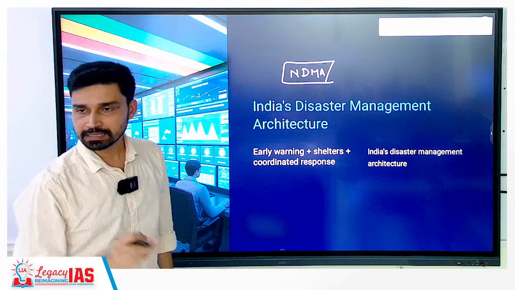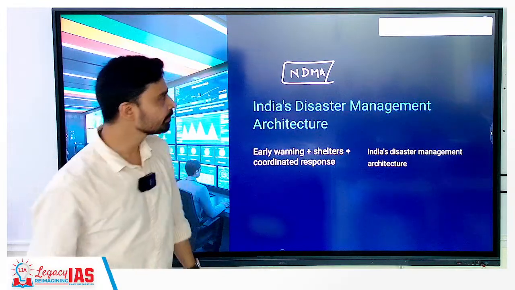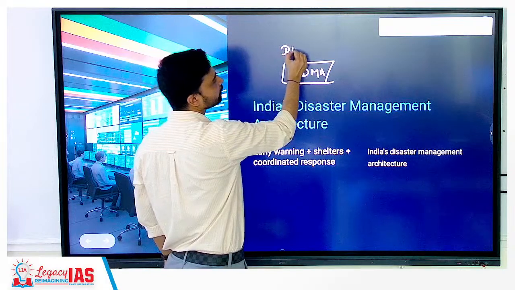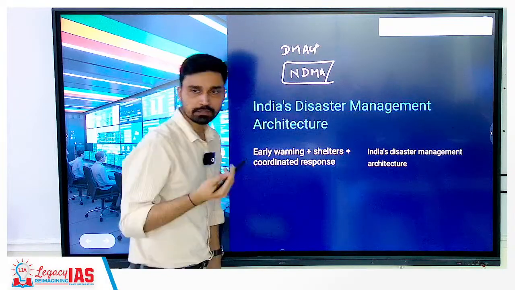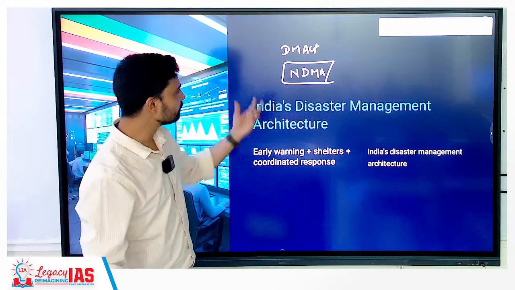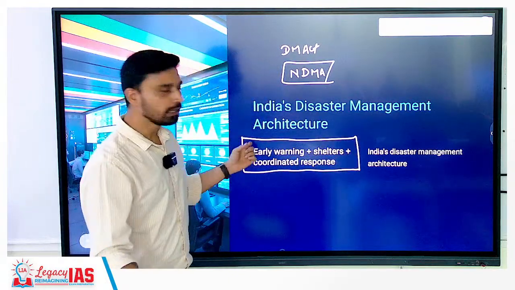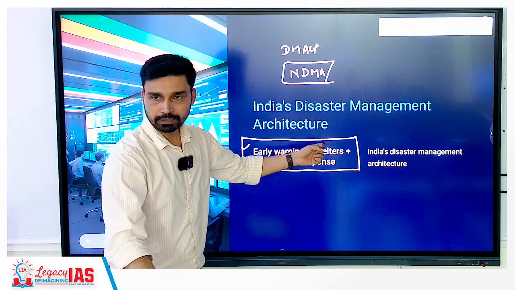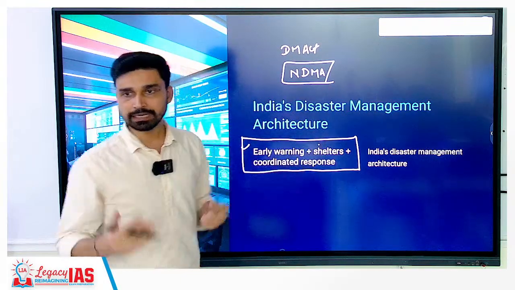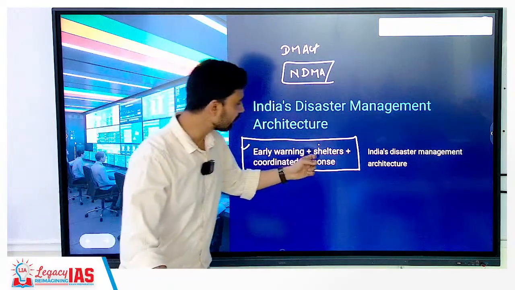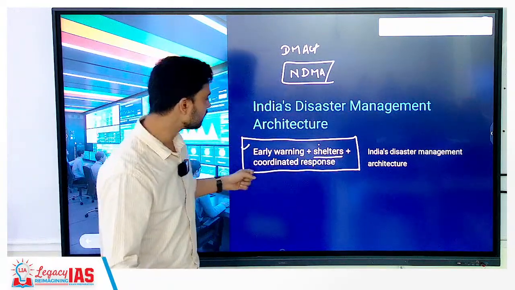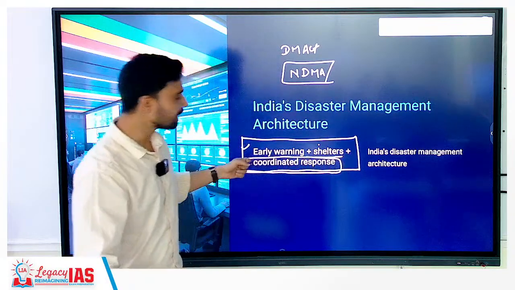the National Disaster Management Authority, which is empowered as per which act? The Disaster Management Act, right? So it is the major nodal agency. It has focused on three things. How to manage it? Early warning, provide shelter in the coastal area where you cannot carry out immediate evacuation of so many people, so they can be safe in coastal areas, and at the same time the response has to be coordinated.